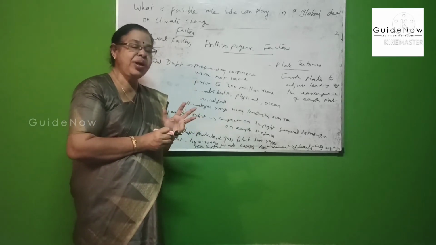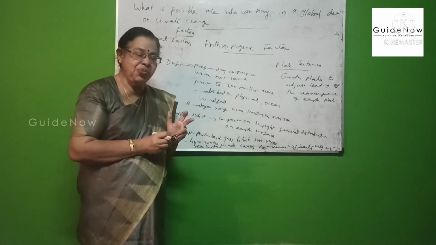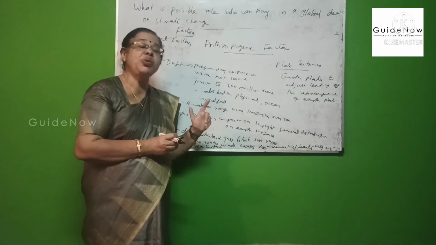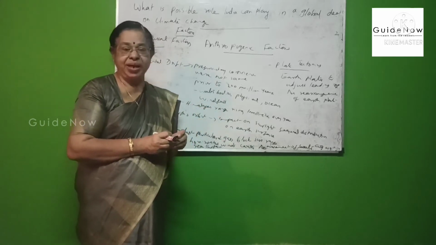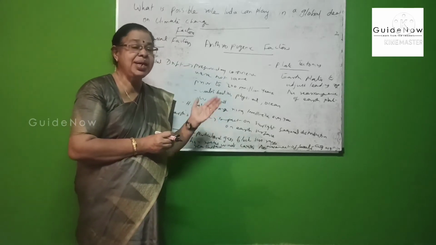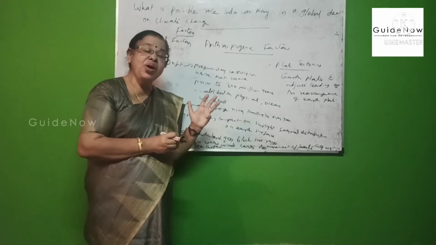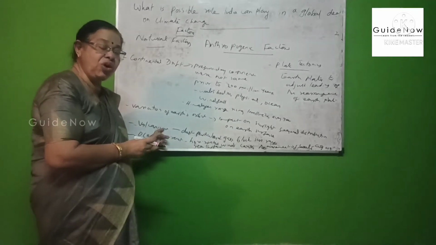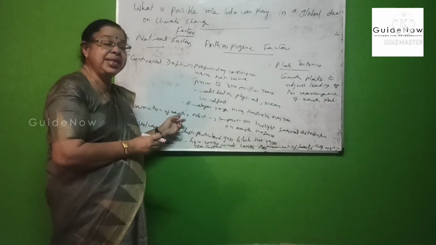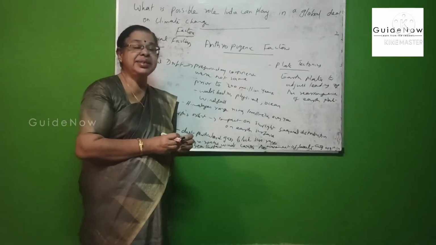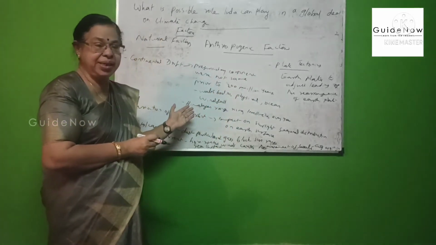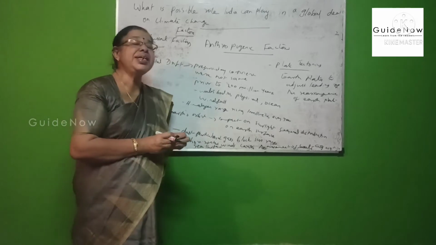So the causes of climate change are mainly classified into two: natural, and anthropogenic or man-made factors. Among the natural, there is continental drift, ocean current, volcanism, variation of earth orbit, and last, plate tectonics. These are the important factors here. The first is continental drift.